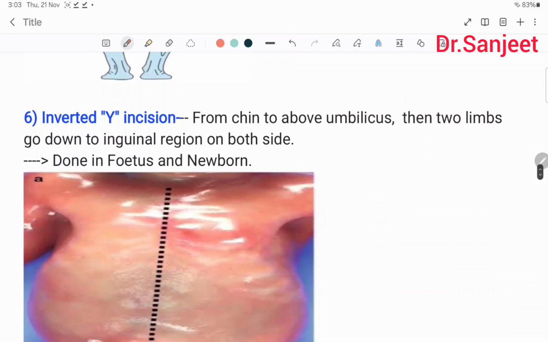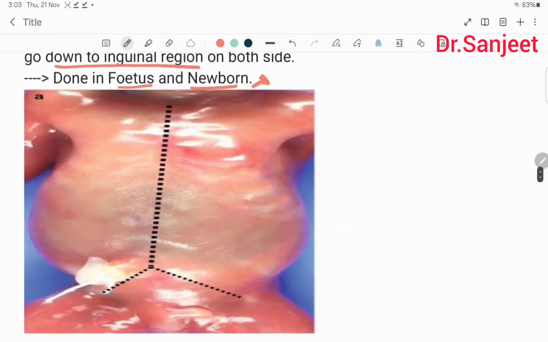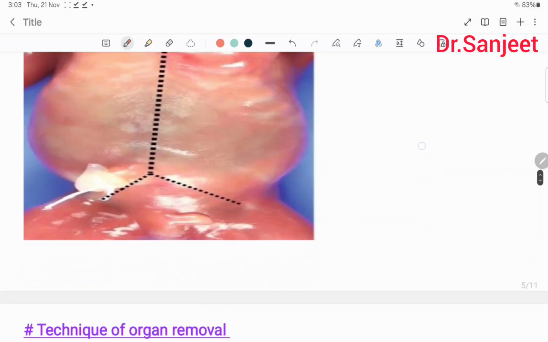Then the inverted Y incision, from chin to umbilicus. Then two limbs go down to the inguinal region on both sides. This is done in fetus and newborn. Chin to umbilicus, and then from umbilicus to both sides of the inguinal region.